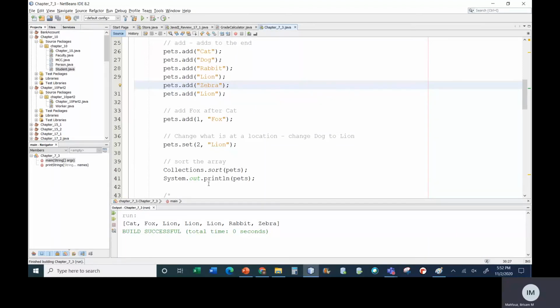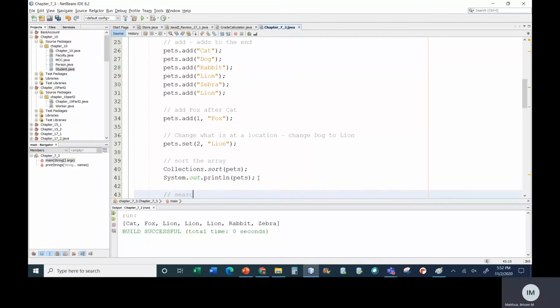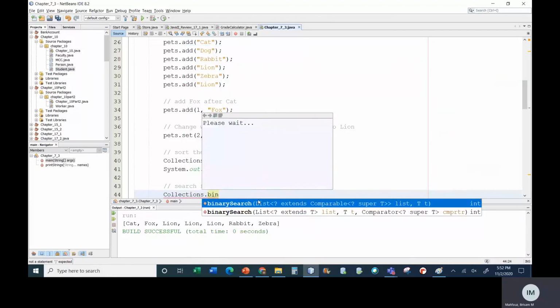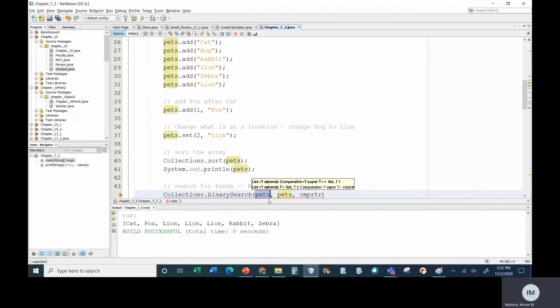Now, what if I want to find something? Let's search for panda. Let's see if panda's in there. Remember, when we're searching, we must sort first. So we already did the sorting. So now I'm going to call Collections, and it has the method binarySearch, just like Arrays had it. I'm just going to erase all that, and I'm going to search pets for panda. Now I know it's not found, so I'm going to print out what it returns.